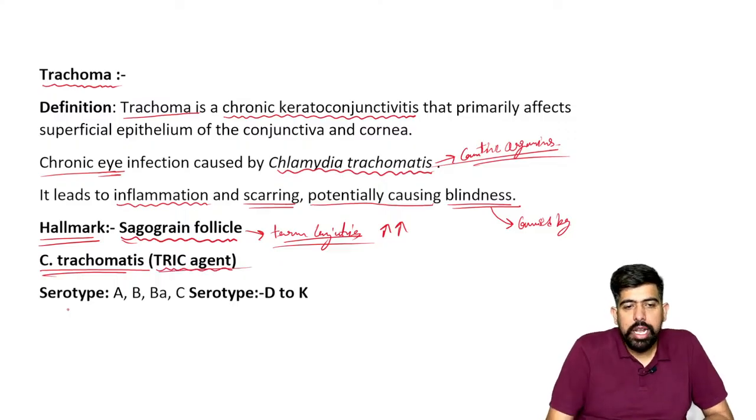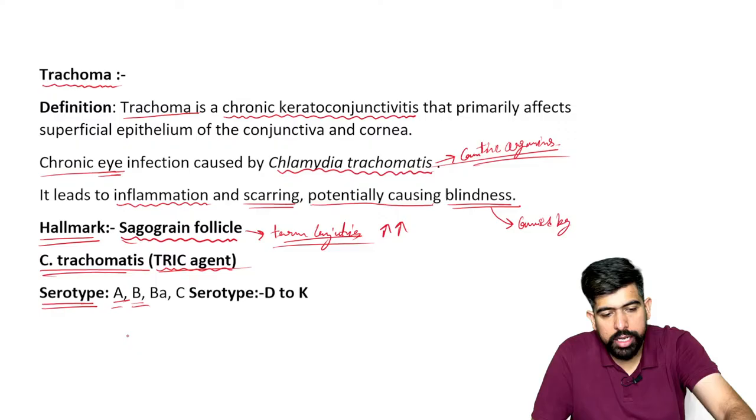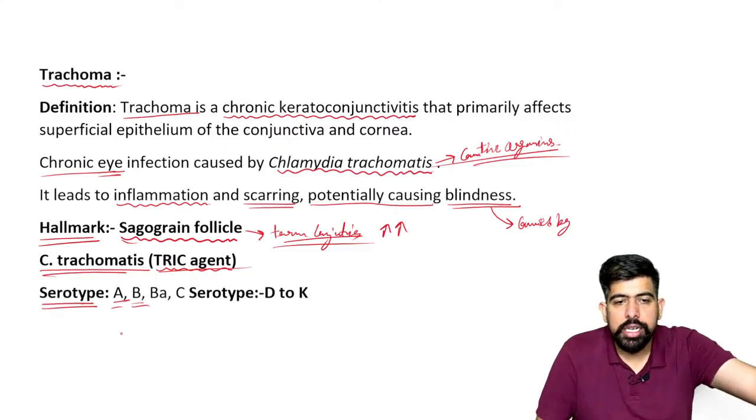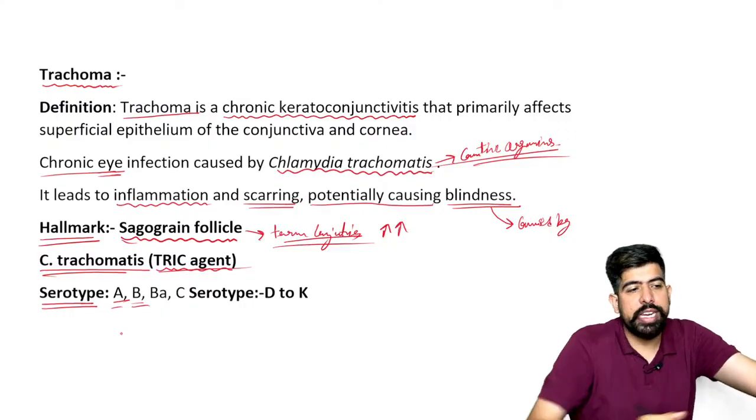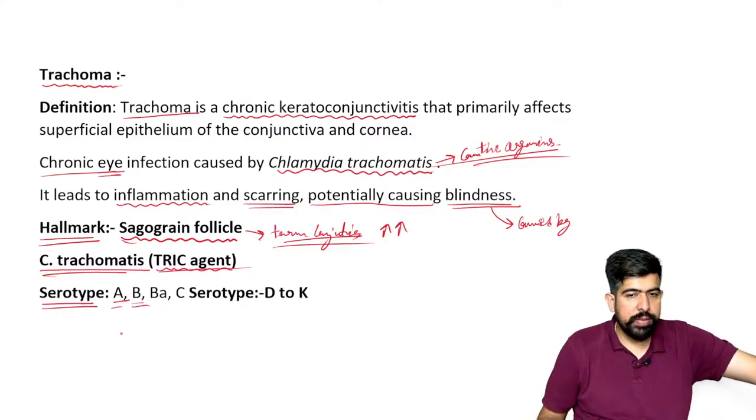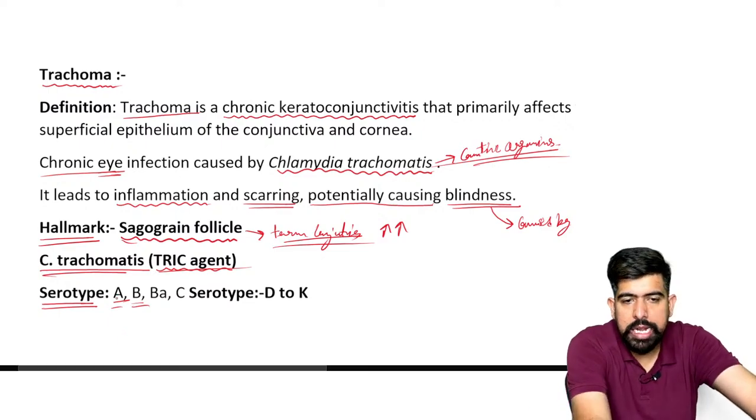Now, talking about the next, chlamydia trachomatis is the agent causing this disease, and it has some serotypes. What kind of serotypes does it have? It has types A, B, Ba, and C. Also, some other serotypes from type D to K can also cause trachomatis, right?